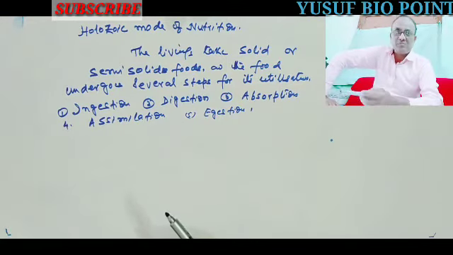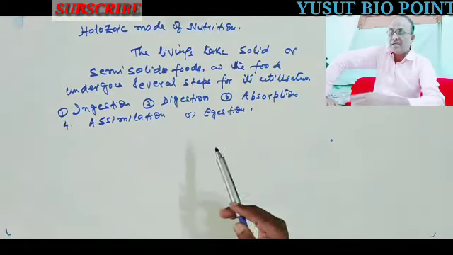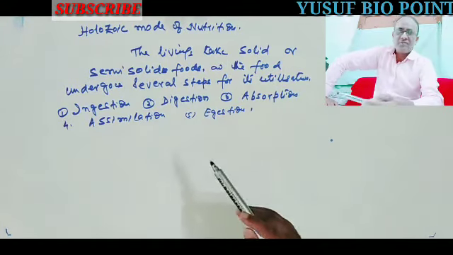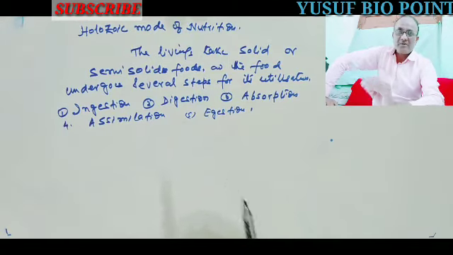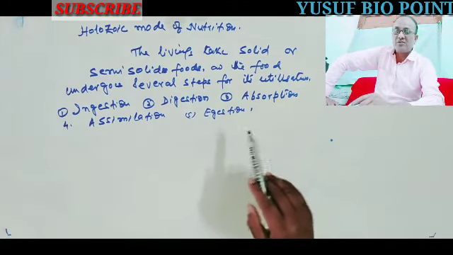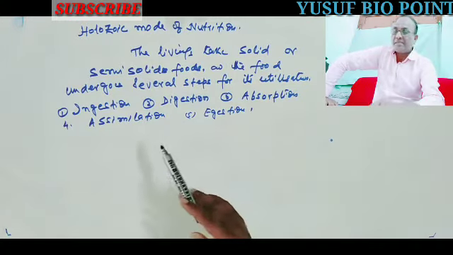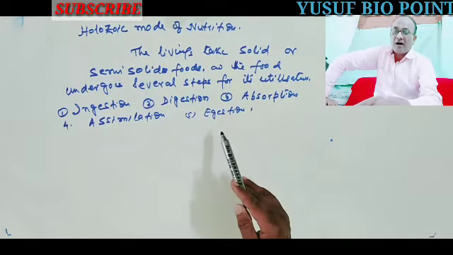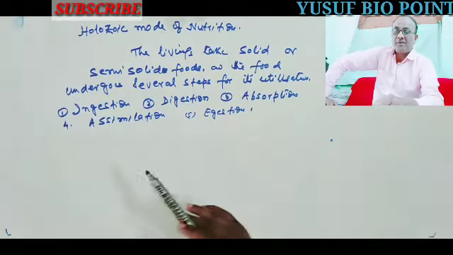First, ingestion means taking of food. The livings take their food from the outside. Then it goes to digestion. Digestion means change of complex food into simple and soluble food. Next, the digested food is absorbed by the cells, and then it is sent to all other cells, that is assimilation. And finally, the undigested part is ejected or excreted out from the body, that is called egestion.